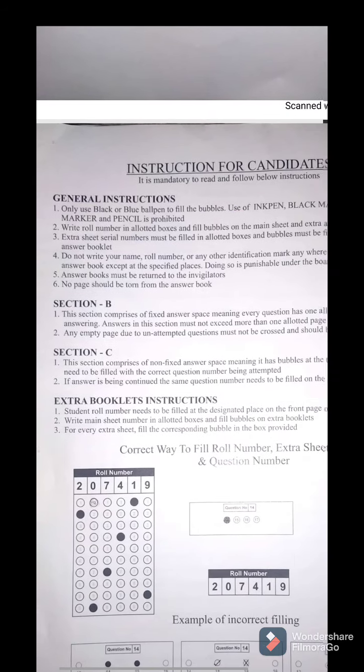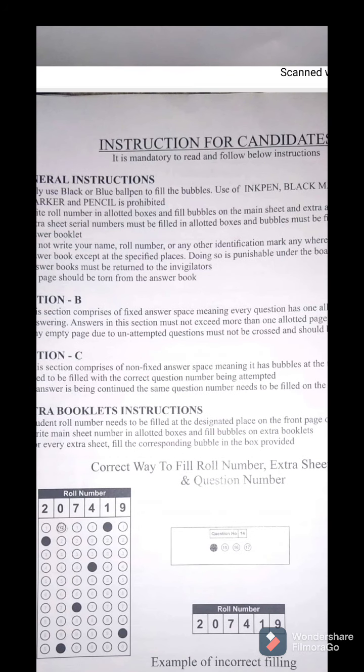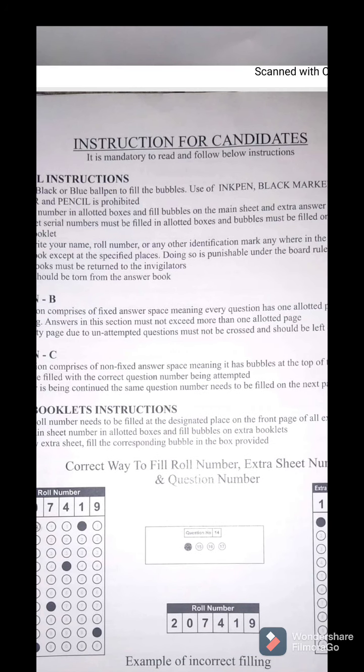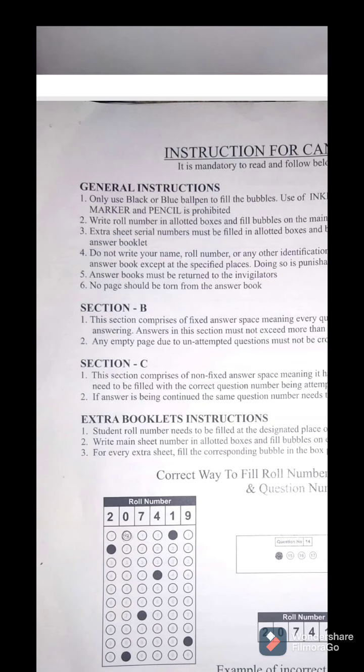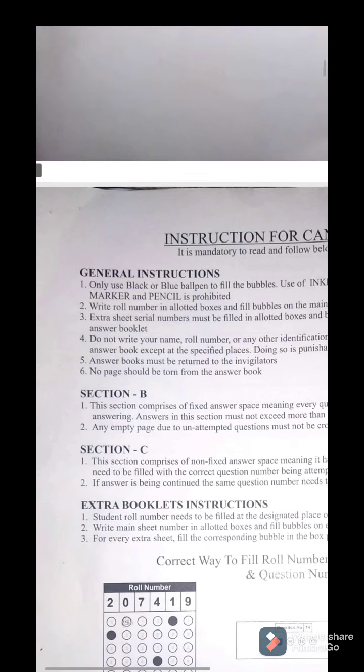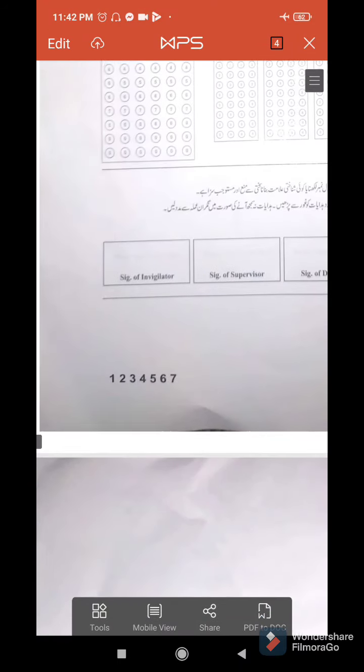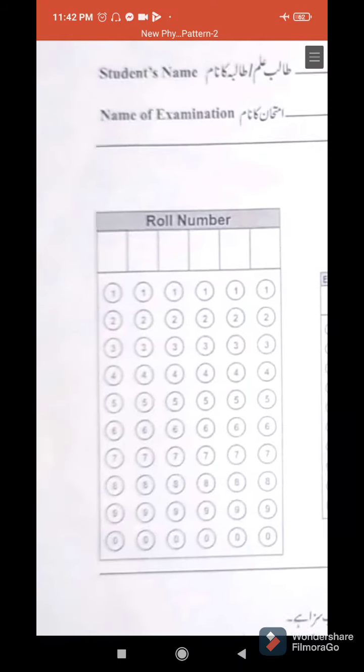Okay, point number 2 is: write roll number in allotted boxes and fill bubbles on the main sheet and extra answer booklets. Okay, so write your roll number in allotted boxes. Where are the boxes? These are the boxes for the roll number, right?